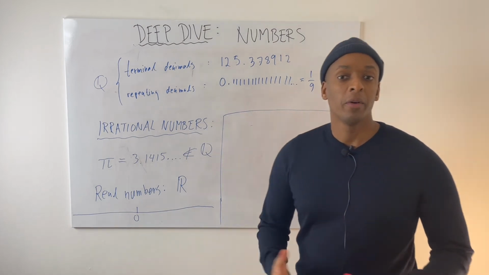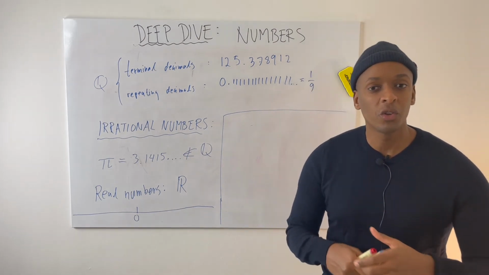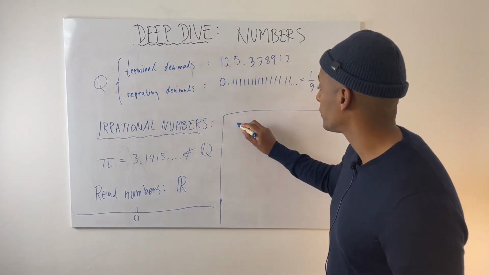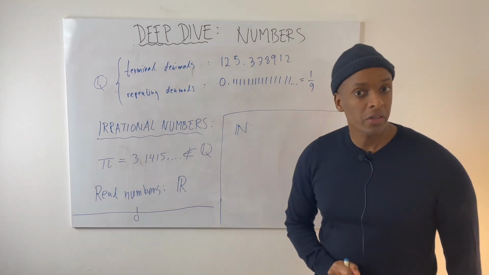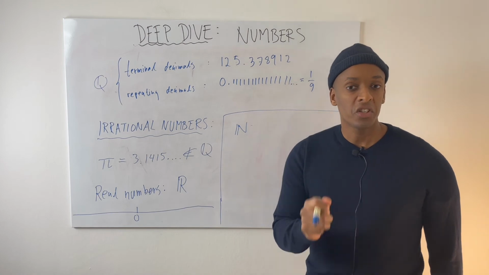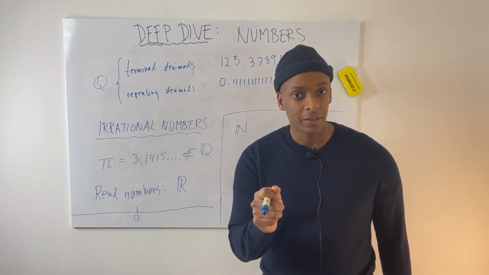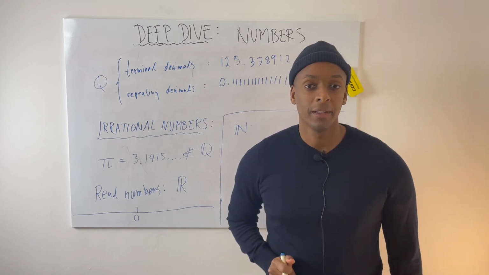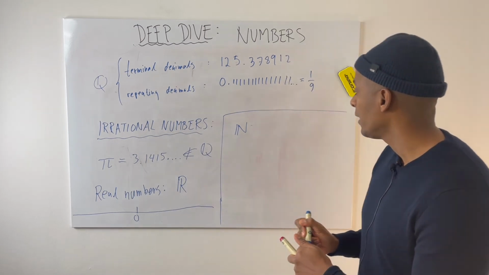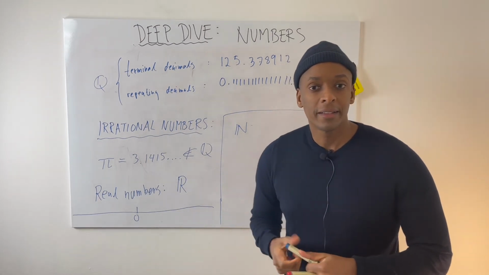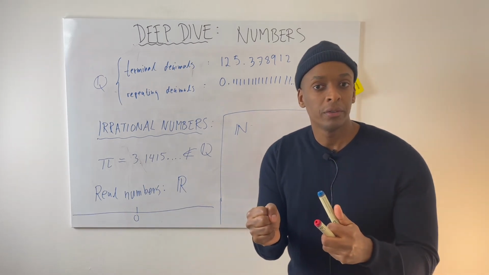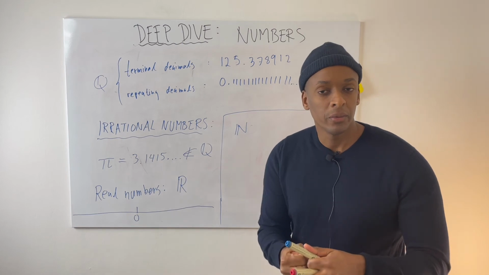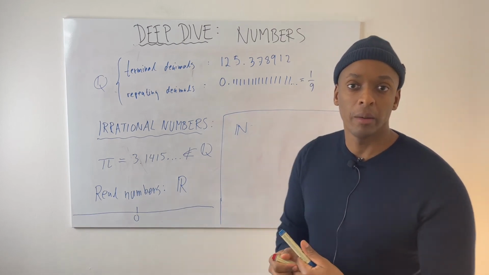So, in summary, today we talked about numbers and we saw that there are different kinds of numbers. We talked first about the natural numbers, which are used for counting: 1, 2, 3, 4, 5, and so on. If we add two natural numbers, we get a natural number. If we multiply two natural numbers, we get a natural number.